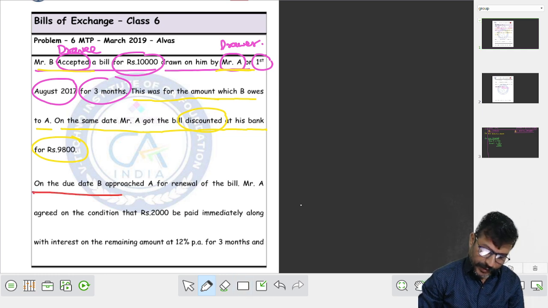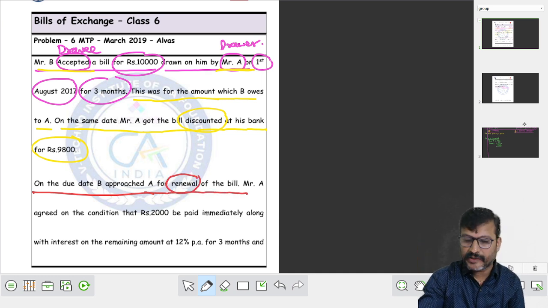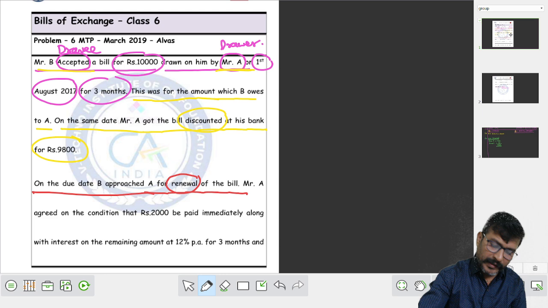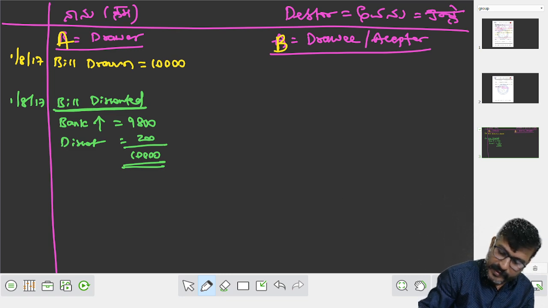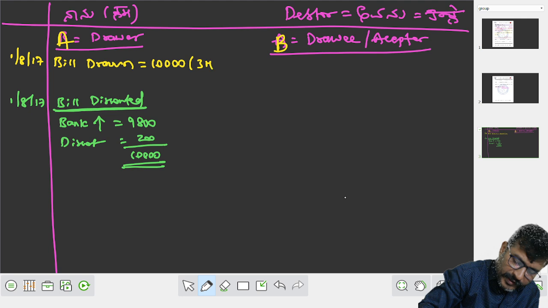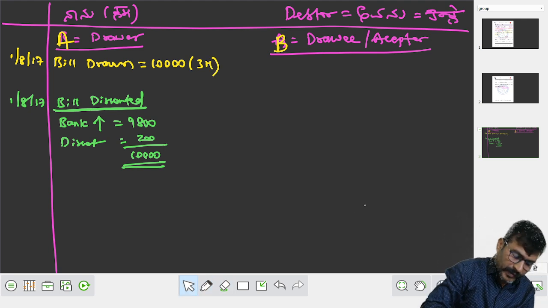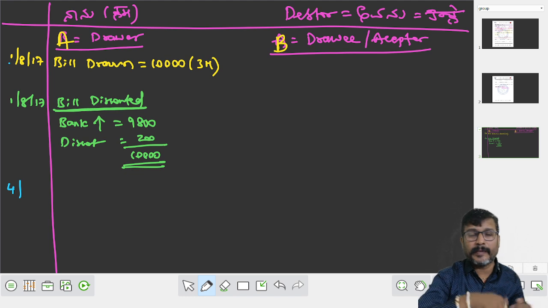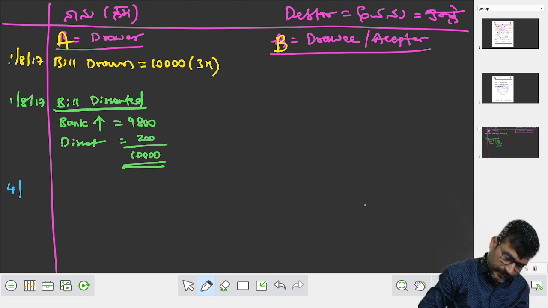On the due date of the bill, B approached A for renewal of the bill. Due date means a bill is for how many months? 3 months, right? So this bill is for 3 months. On the due date means what? 1st becomes 4th: August, then September, October, November 17.